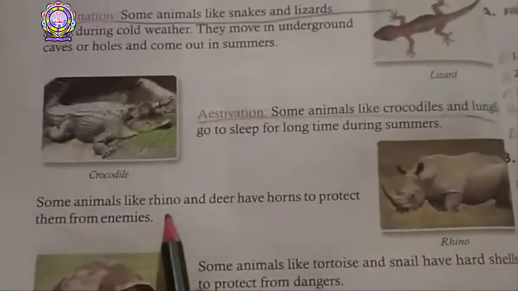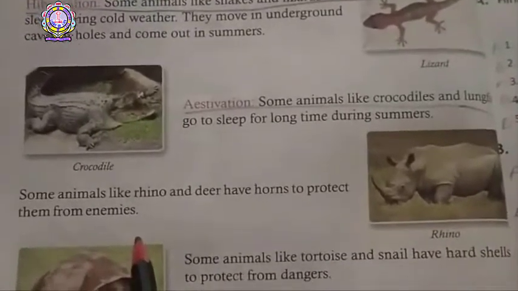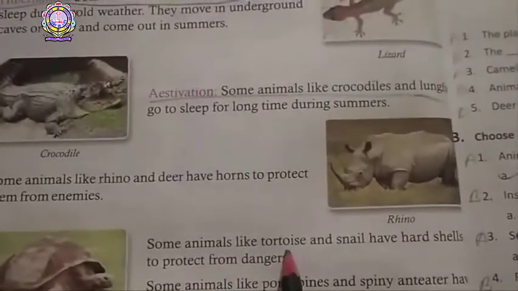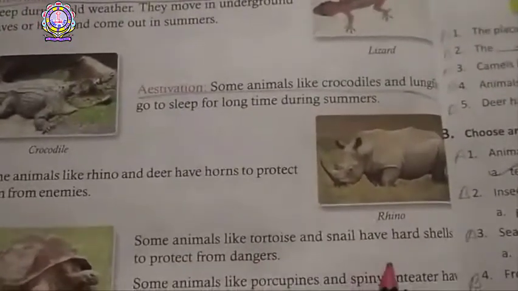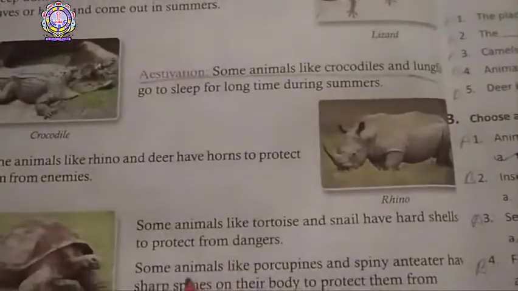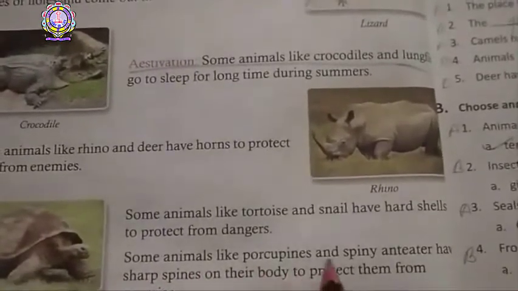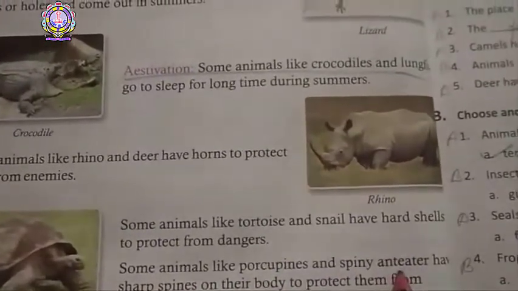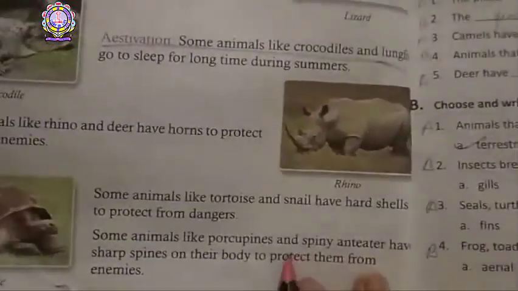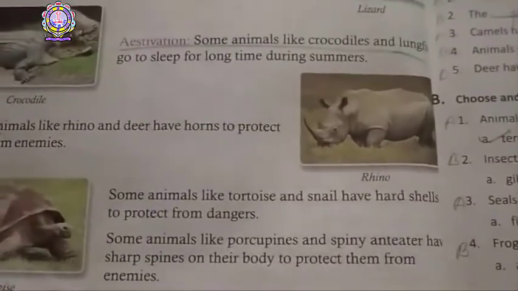Some animals like rhino and deer have horns to protect them from enemies. Some animals like tortoise and snail have a hard shell to protect from danger. Some animals like porcupines and spiny anteater have sharp spines on their body to protect them from enemies.